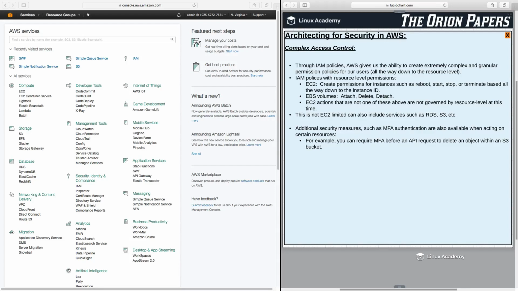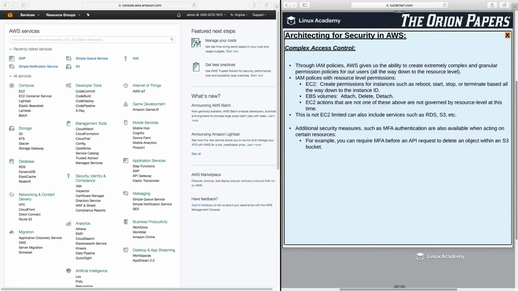Now, EC2 actions that are not one of these listed above are not governed by resource level permissions at this time, meaning that you can only get this granular on an instance level or an EBS volume level with the ones that are listed here, which are reboot, start, stop, or terminate for EC2 instances, and attach, detach, and delete for EBS volumes.